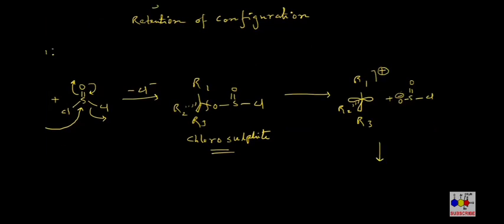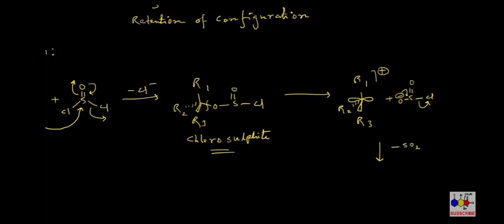In the next step, this species undergoes a fragmentation where Cl minus is released and sulfur dioxide gas is formed in the reaction mixture.